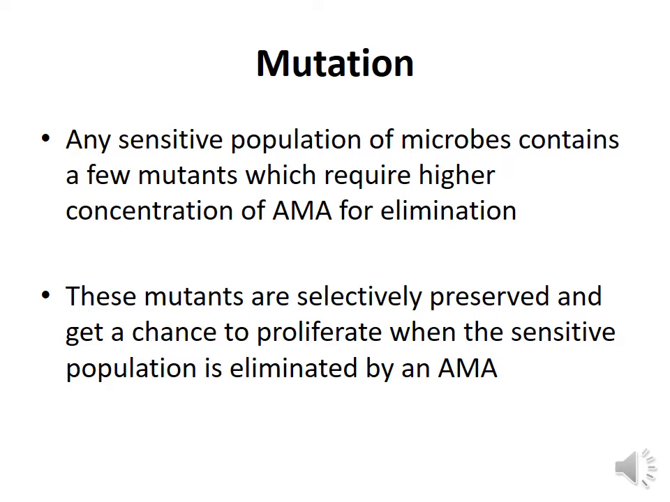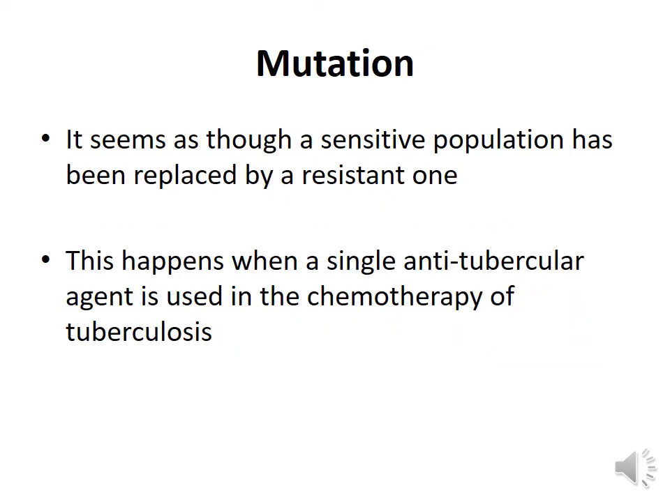So what happens is these mutants are selectively preserved and they get a chance to proliferate when the sensitive population is eliminated by the antimicrobial agent, because when the sensitive population is eliminated, all the nutrition is had by these mutants, because of which they proliferate. So it seems as though a sensitive population has been replaced by a resistant one.